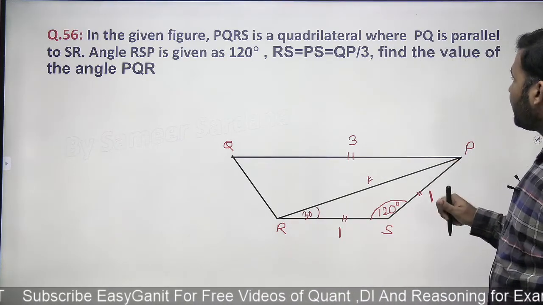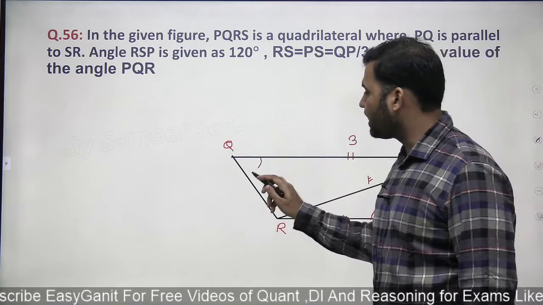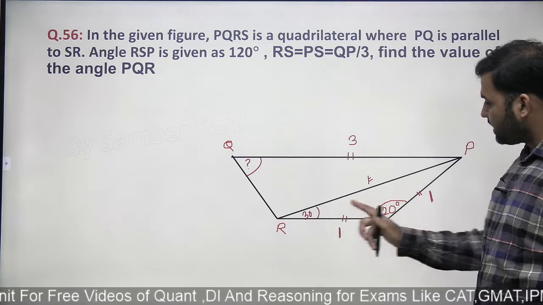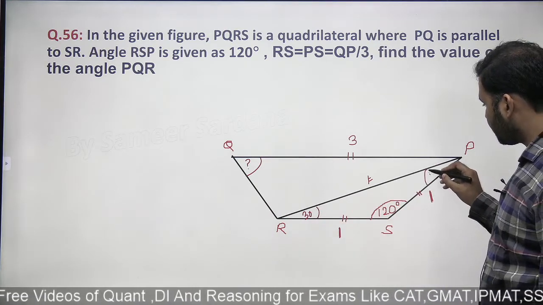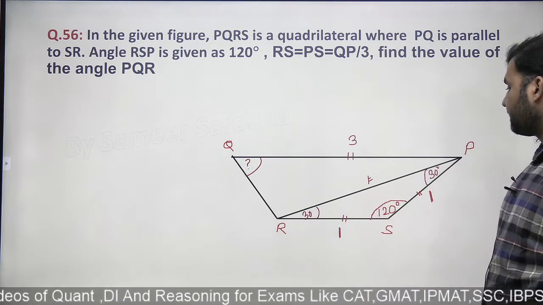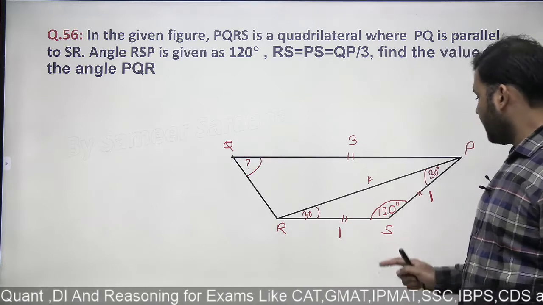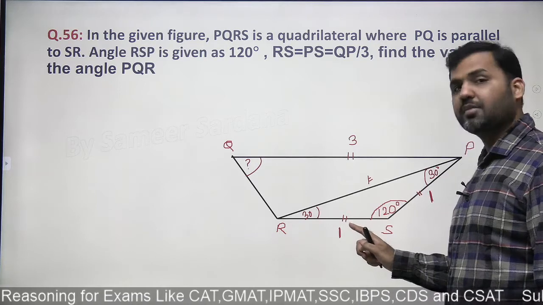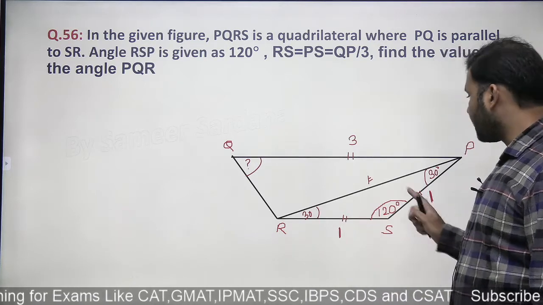What we are supposed to find out is the value of the angle PQR. This is the angle that we need to find out. This is 120, both of these two sides are same, so this is 30. So can I say this will also be equal to 30 degree? Right. So in a 30, 30, 120 degree triangle, side ratio as per the sine rule will be 1:1:√3.